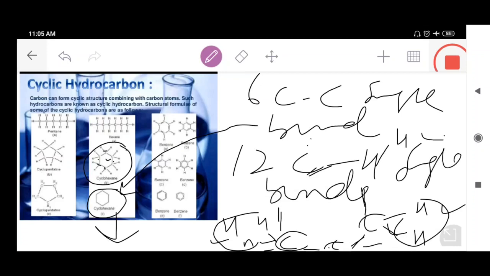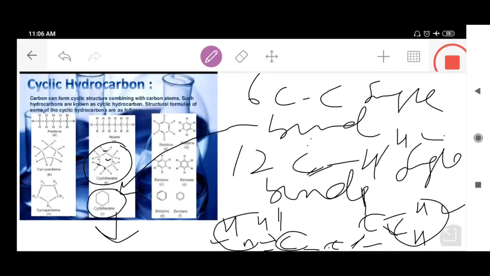You people must remember that cyclohexane contains 6 carbon atoms arranged in a hexagonal ring, with each carbon atom having 2 hydrogen atoms attached to it, and in every single cyclohexane molecule it contains 6 carbon single bonds and 12 carbon hydrogen single bonds.